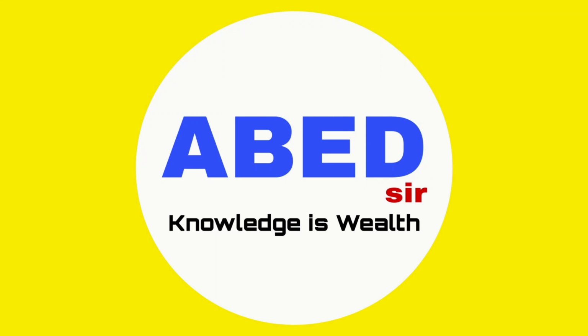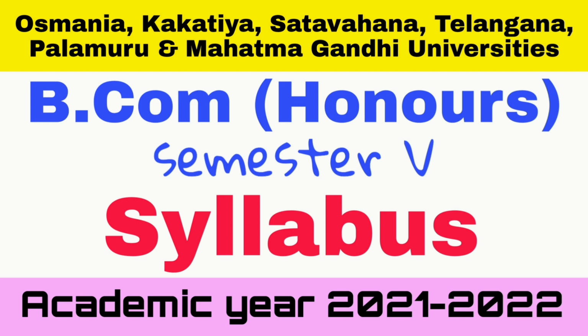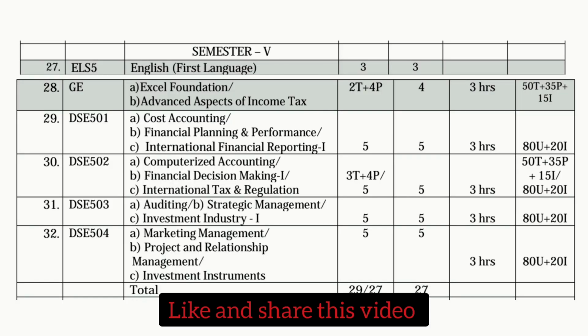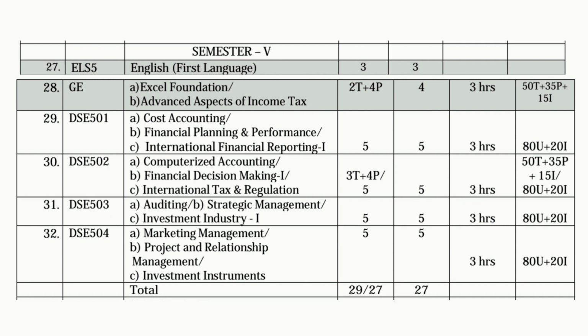Dear students, in this video I am explaining the degree 5th semester latest syllabus for the academic year 2021-22. It is a common syllabus for all the universities of Telangana. We have a total of 6 subjects in this semester. Out of 6, one is a language and the remaining 5 are electives. This is the first time languages are introduced in the final year.